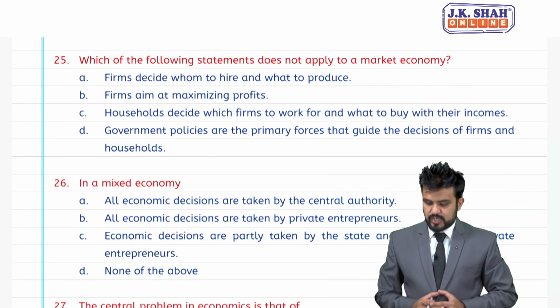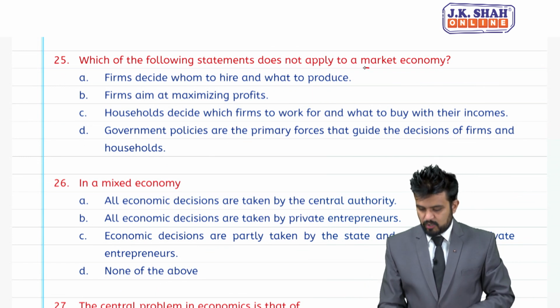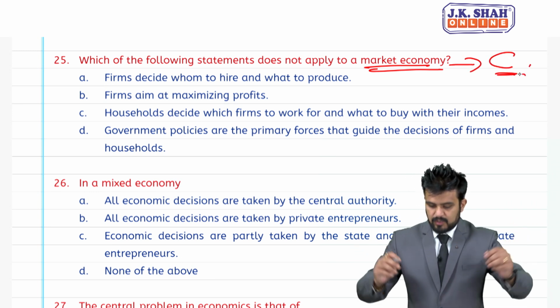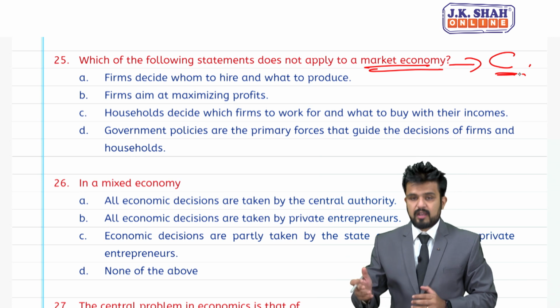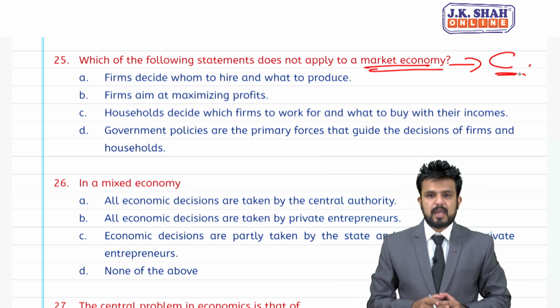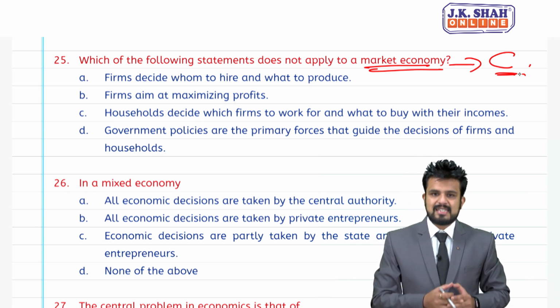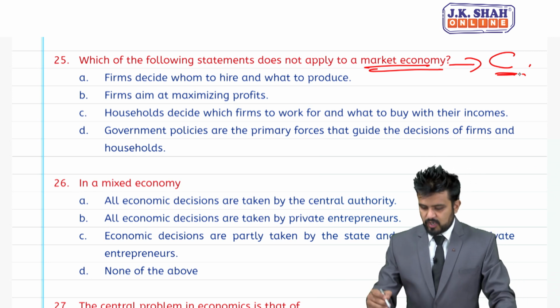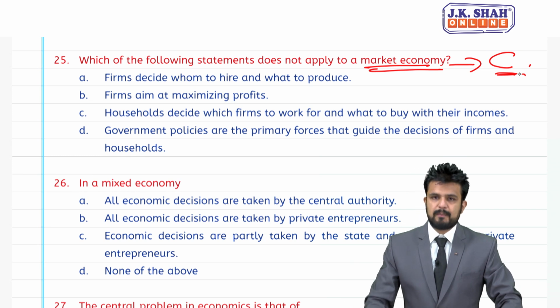25, which of the following statements does not apply to market economy? Again, market economy stands for capitalist economy. A, firms decide whom to hire and what to produce. B, firms aim at maximizing profit. C, households decide which firm to work for and what to purchase with their income.